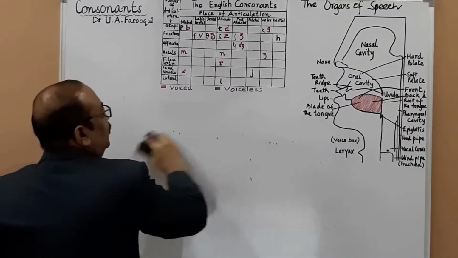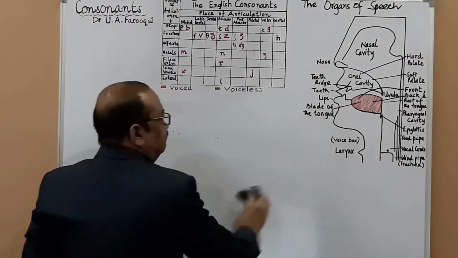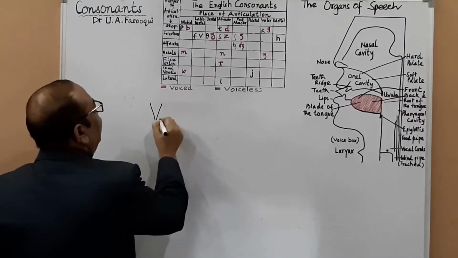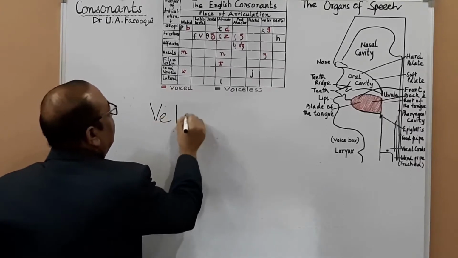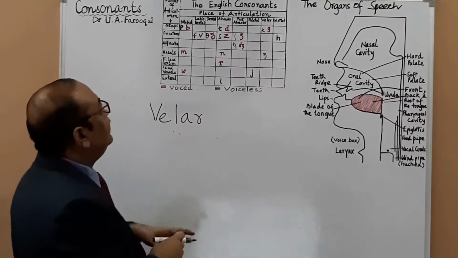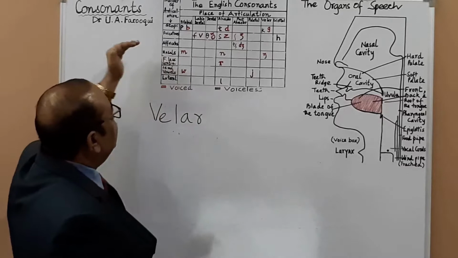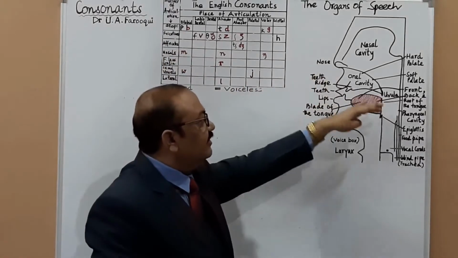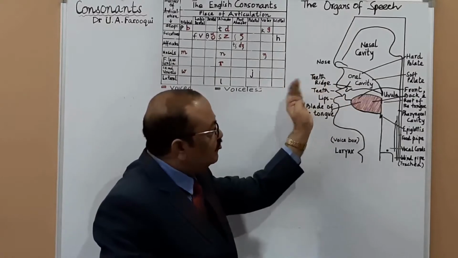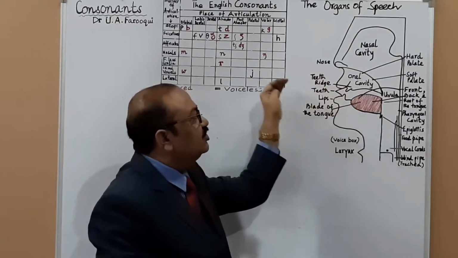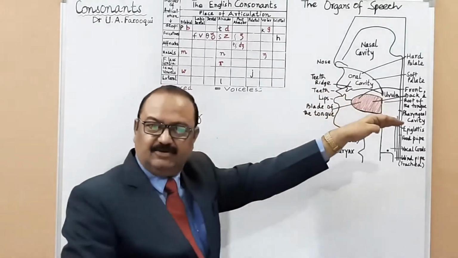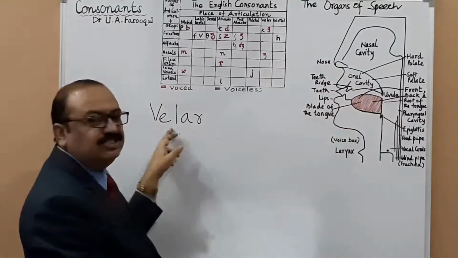Now we come to velar. I told you we are moving in a sequence, along the vocal tract from the front to the back. So this is velar.